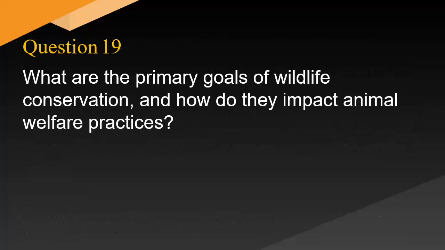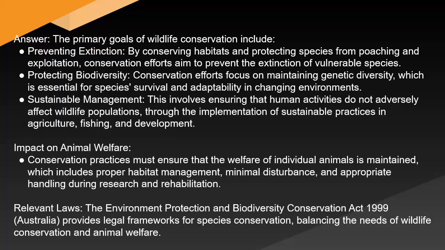What are the primary goals of wildlife conservation and how do they impact animal welfare practices? Answer: The primary goals of wildlife conservation include preventing extinction by conserving habitats and protecting species from poaching and exploitation. Conservation efforts aim to prevent the extinction of vulnerable species. Protecting biodiversity. Conservation efforts focus on maintaining genetic diversity, which is essential for species survival and adaptability in changing environments.